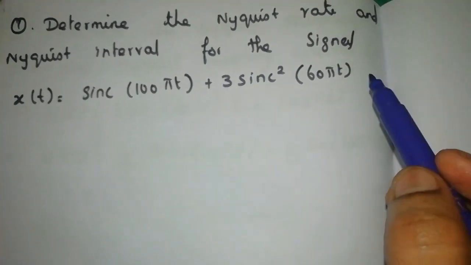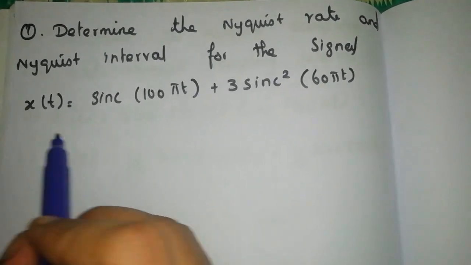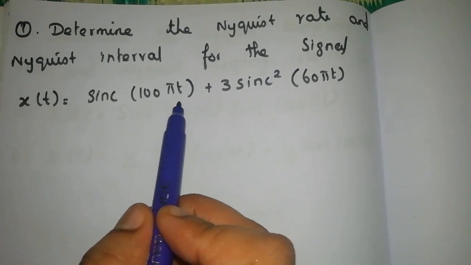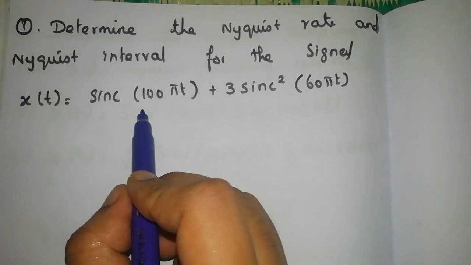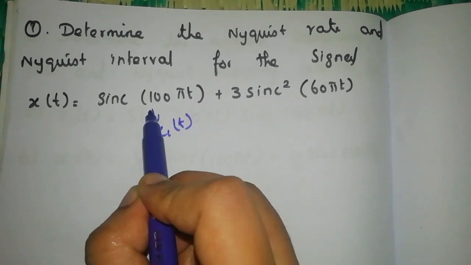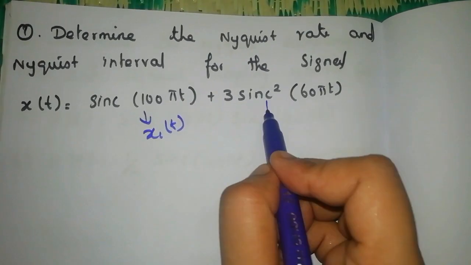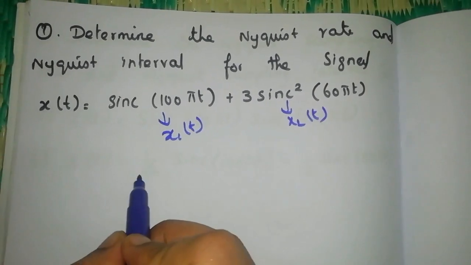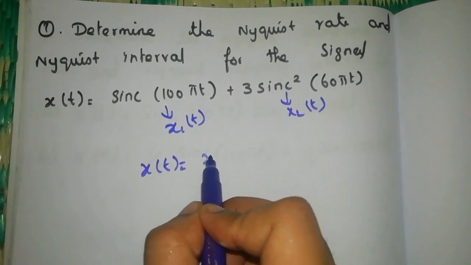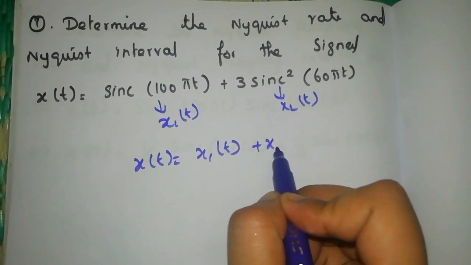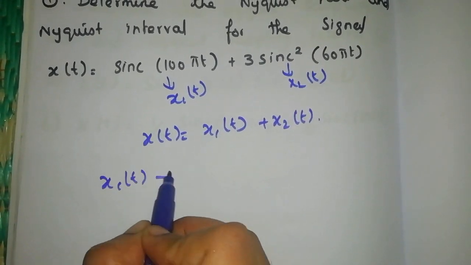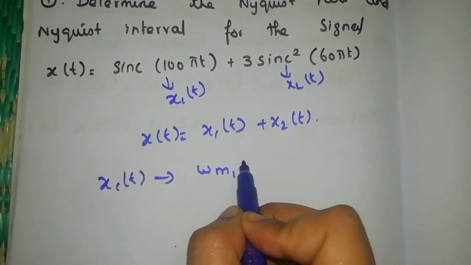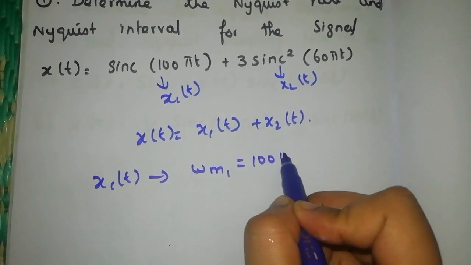Now we find the Nyquist rate and Nyquist interval for the signal x of t equal to sinc 100 pi t plus 3 sinc square 60 pi t. Let us take the first signal as x1 of t and the second as x2 of t, so x of t is equal to x1 of t plus x2 of t. From x1 of t we can declare the highest frequency here is 100 pi.